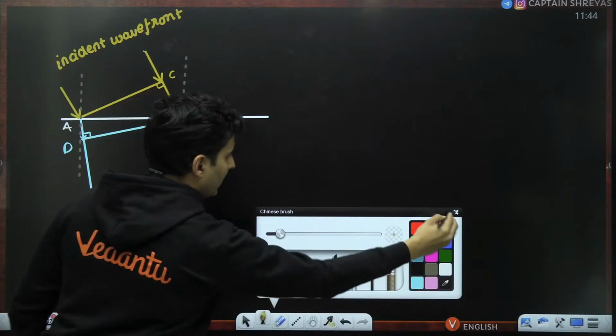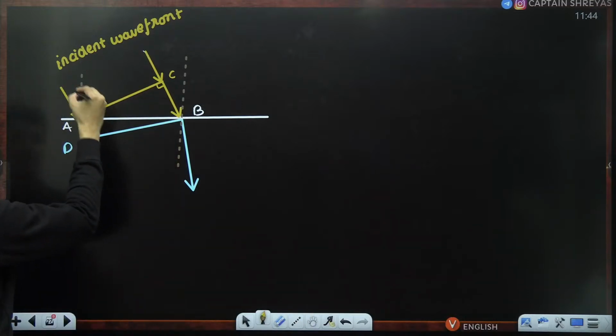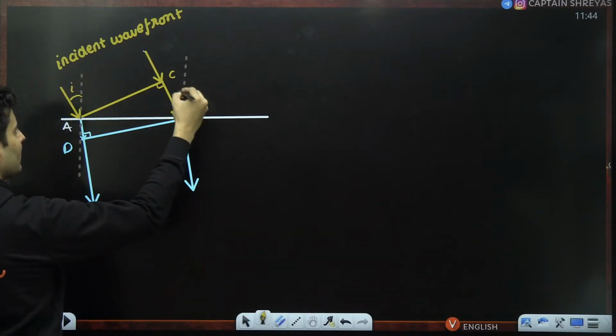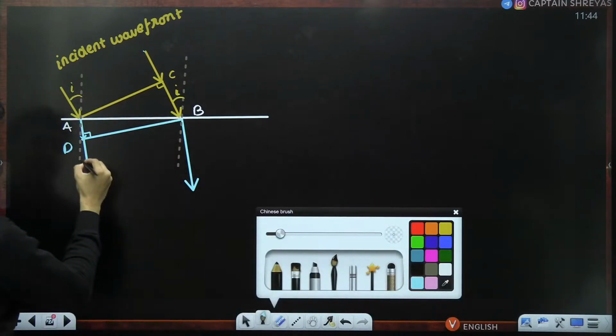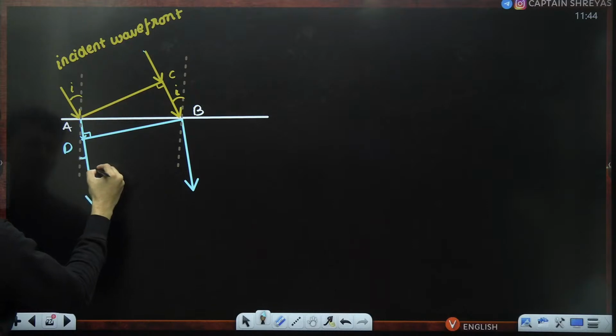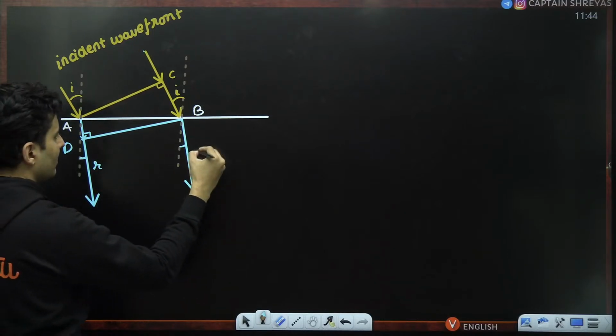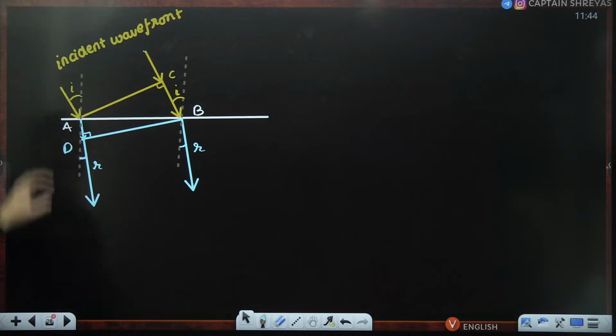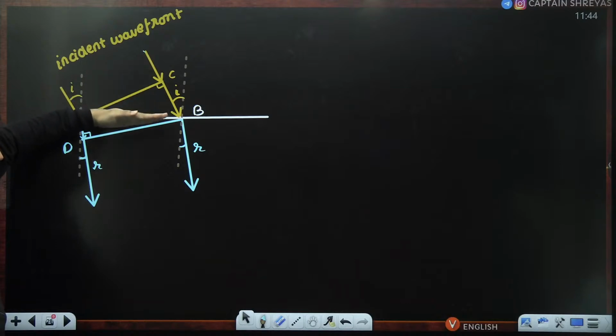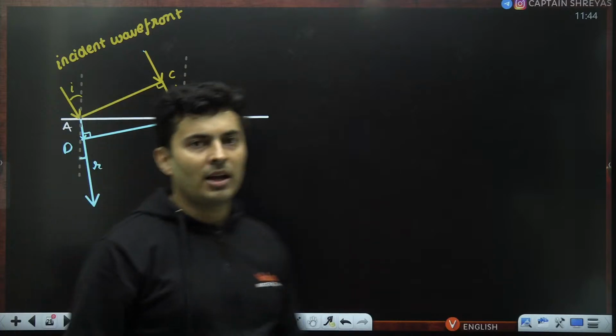And I can start showing the angles of incidence also. This will be the angle of incidence, even this will be the angle of incidence. Then this would be the angle of refraction, even this would be the angle of refraction. So that is how the diagram will look. Okay, after some time, the incident wavefront has turned into a refracted wavefront and it has turned by some angle.